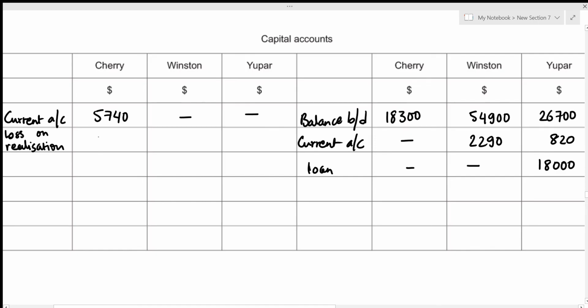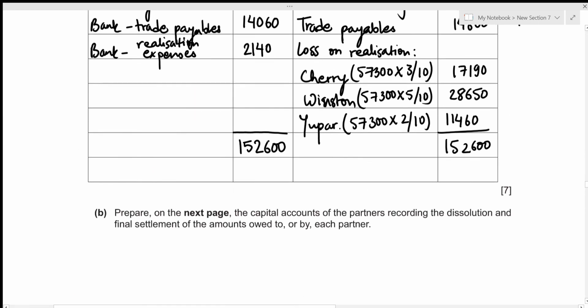All right, for Cherry, there was 17,190. For Winston, there was 28,650. For UPAR, that was 11,460. Again, let's have a look at the realization account.